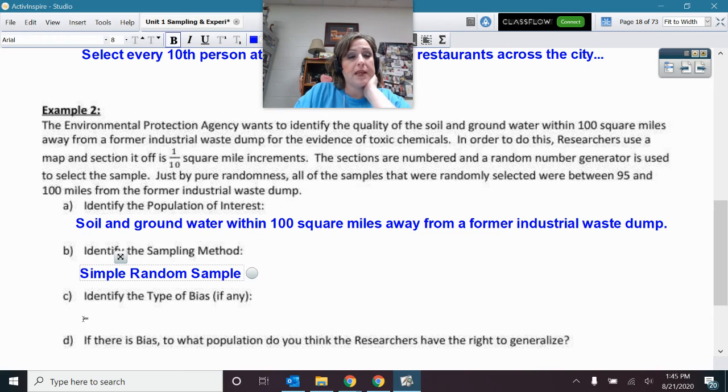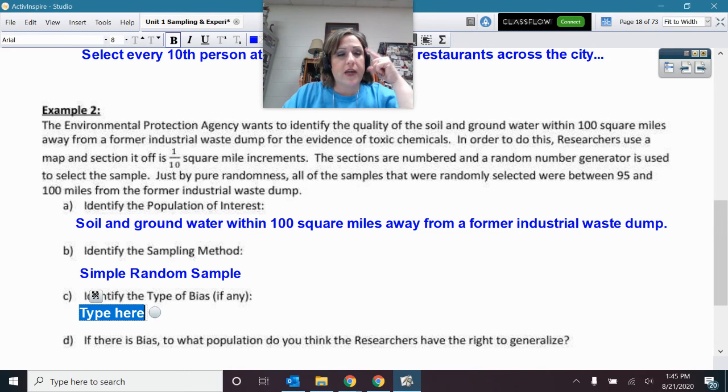All right. And just by pure randomness, they all happen to be the ones from the 95 to 100 mile range. So identify the type of bias, if any. Okay, so let's see here. What do you think? What would we call that? I just got 95 to 100 miles out. And I don't think that's like all the other first 95.